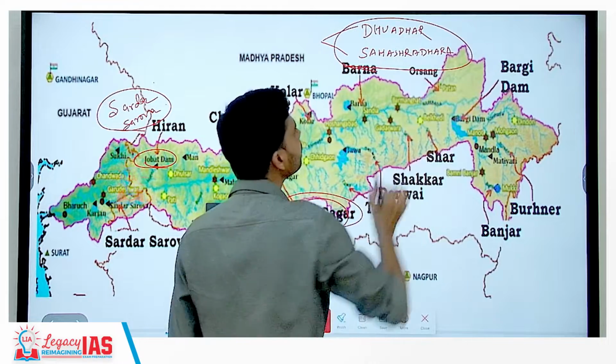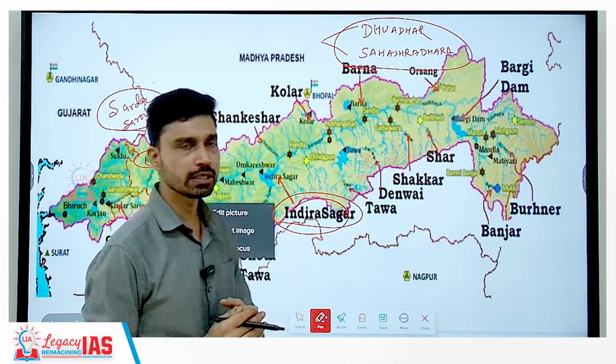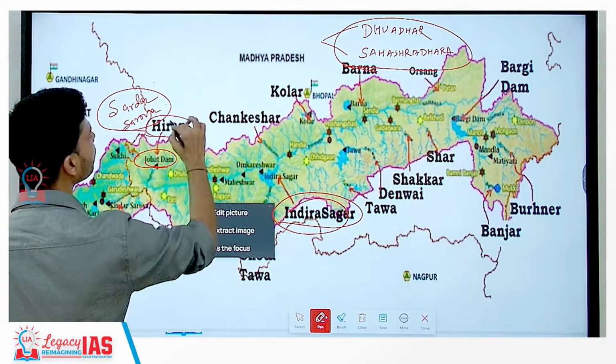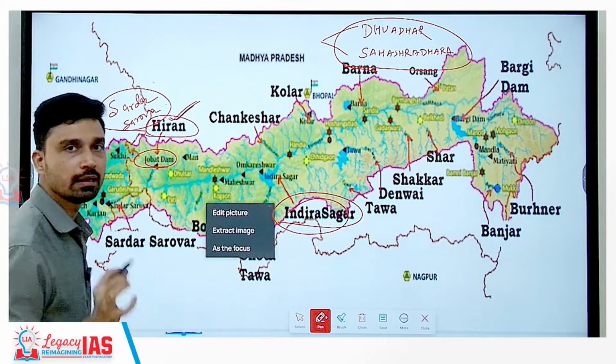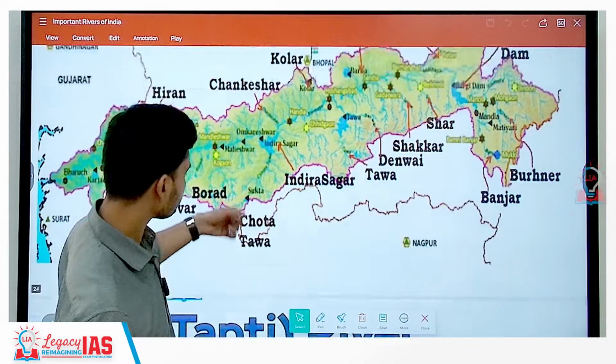Also, river Narmada, since it flows in a rift valley, does not receive a lot of tributaries. One of the notable tributaries, and the name of the tributary that you should remember, is river Hiran. So Hiran is the notable tributary of river Narmada.